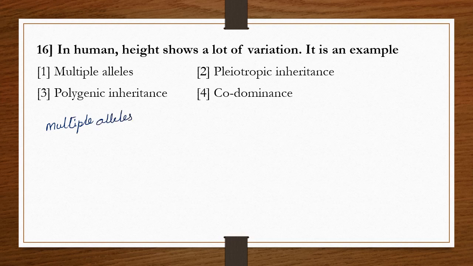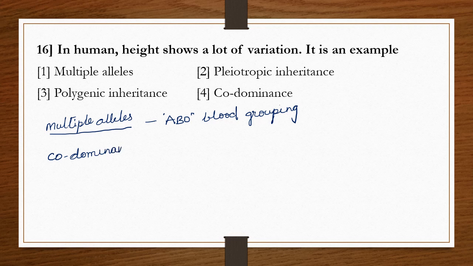The example for multiple alleles is ABO blood grouping. In this ABO blood grouping, the AB blood group shows codominance.